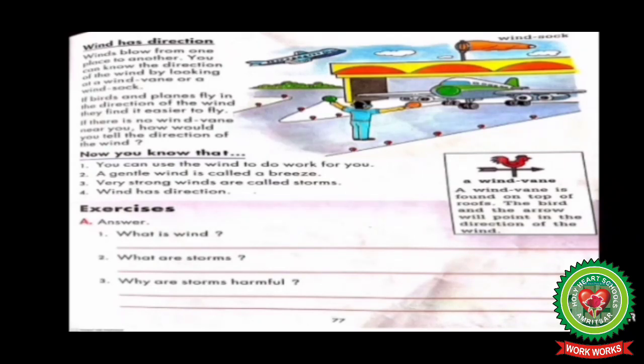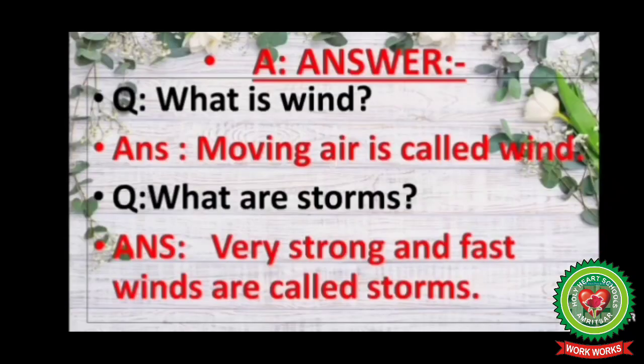In lesson Blowing Wind, we have learned about how wind is useful, its different names and direction. Now you know that you can use the wind to do work for you. A gentle wind is called a breeze. Very strong winds are called storms. Wind has direction. Now students, we will discuss some questions of this lesson.